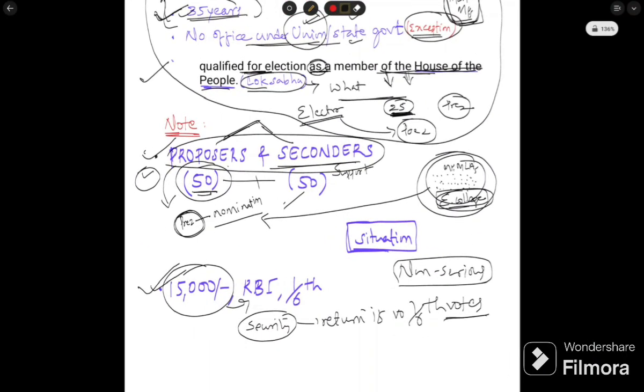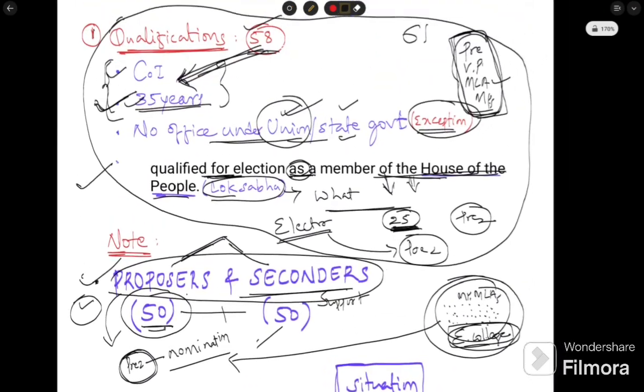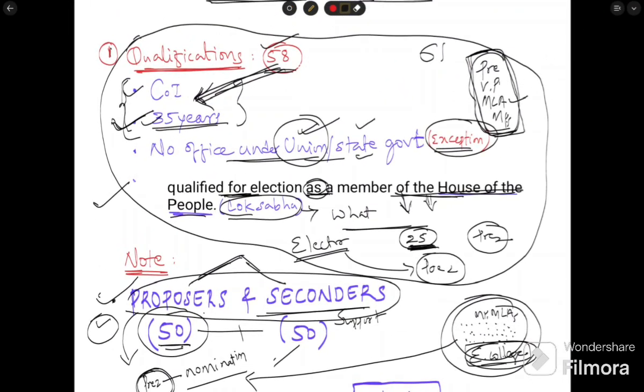Next one, this is all the qualifications. I hope it is clear. The qualification is clear to you now.